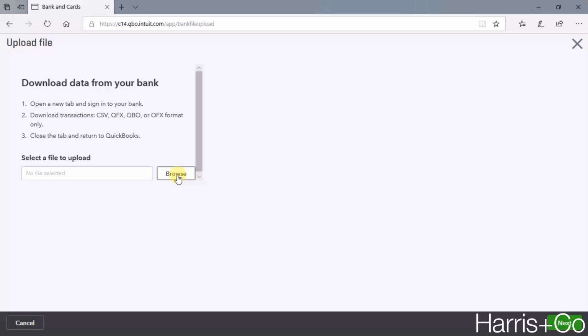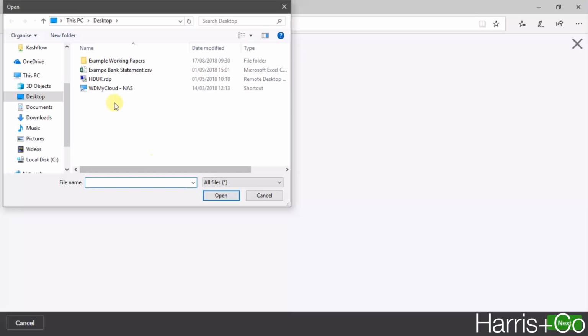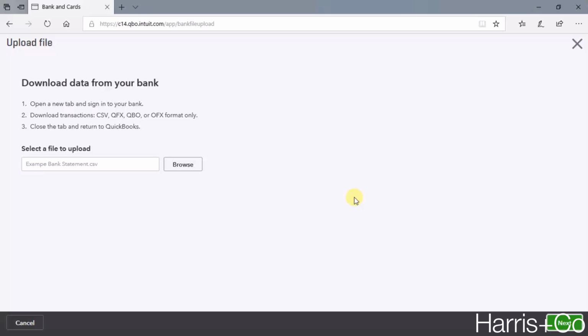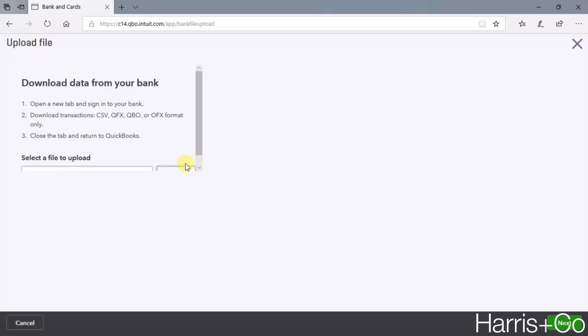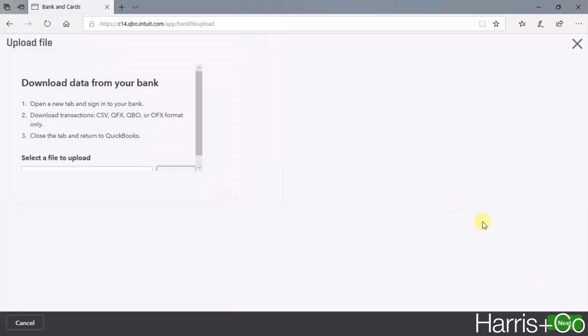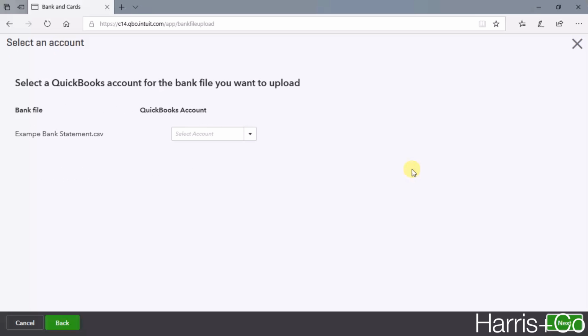For now, we're just going to move on and browse for the bank statement that we downloaded, which is on my desktop, which is this. We're going to open that, and then move on to the next button at the right hand side. I think there was an error there, so I'm just going to re-select the bank statement. Give it a second, click next, here we go.